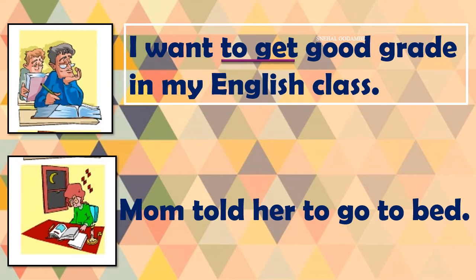Now these are two simple sentences. Now you will think why these sentences and what we have to learn from them. Okay, so now look here. I have underlined the verb from sentence number 1. I want to get. To get. And in the second sentence, what will I underline? Any guess? Yes, you're right. To go.